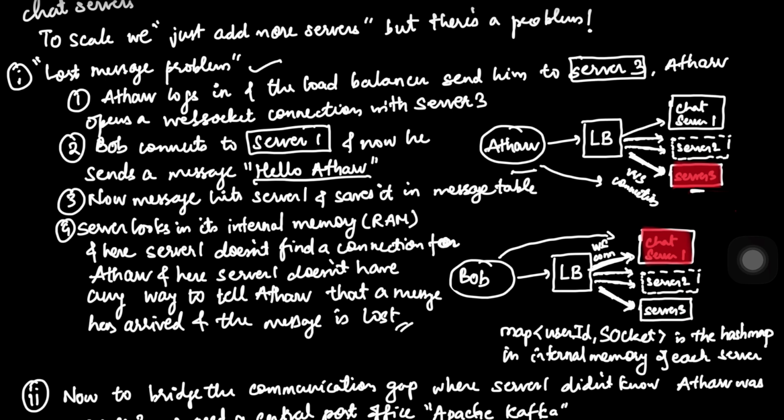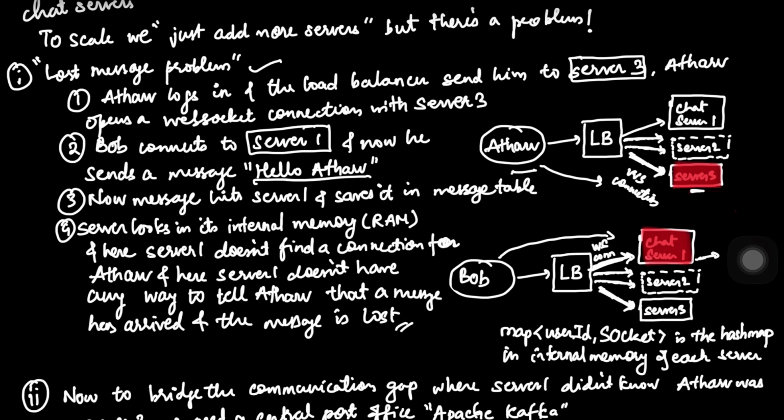Because Bob is connected to server 1, that message will obviously hit server 1. In that WebSocket connection which Bob has established with chat server 1, he will use the send message command, which we have already discussed in the API interface, and mention whatever message he wants to send. Then, as we discussed in our functional requirements, we will have entries in our message table as well as inbox table. These things will work as usual, because the database is a single component where every chat server puts its data. So here chat server 1 will put the data into the inbox table as well as the message table.